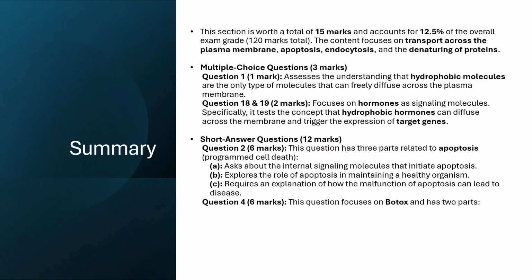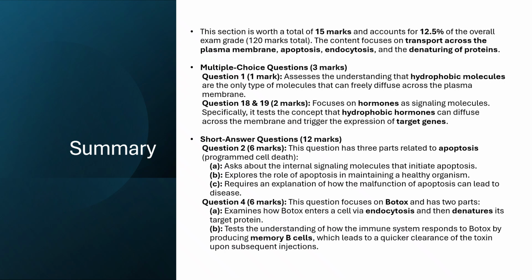Question 4, 6 marks. This question focuses on Botox and has 2 parts. A examines how Botox enters a cell via endocytosis and then denatures its target protein. B tests the understanding of how the immune system responds to Botox by producing memory B cells, which leads to a quicker clearance of the toxin upon subsequent injections.